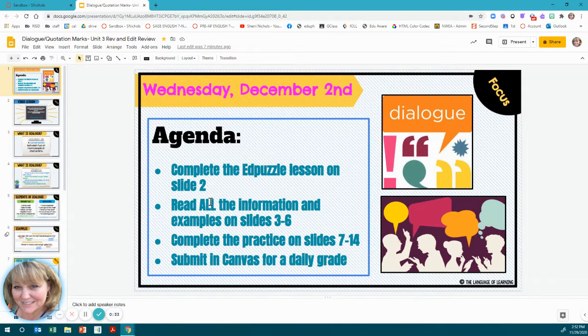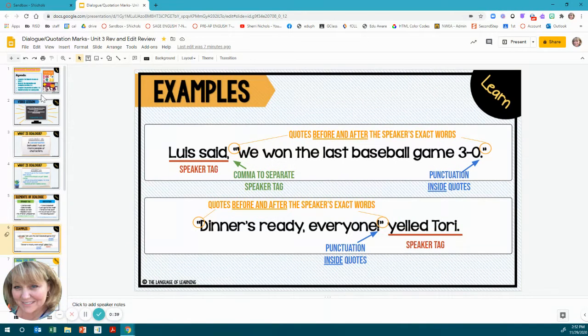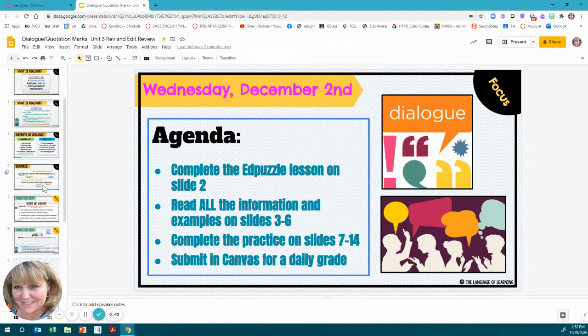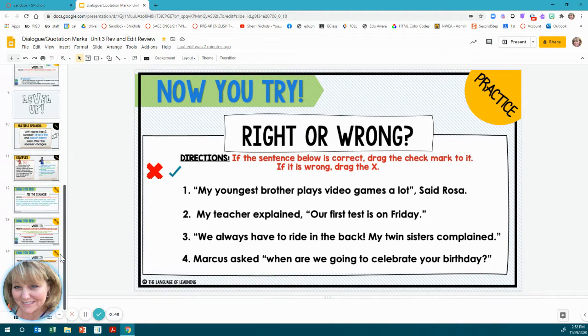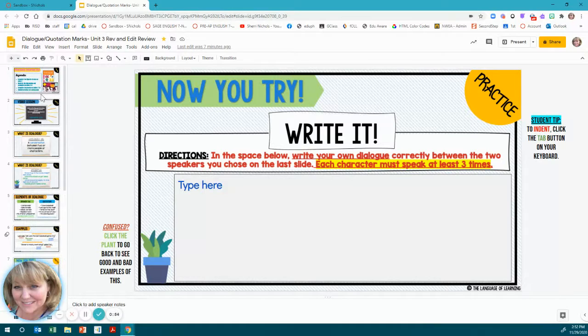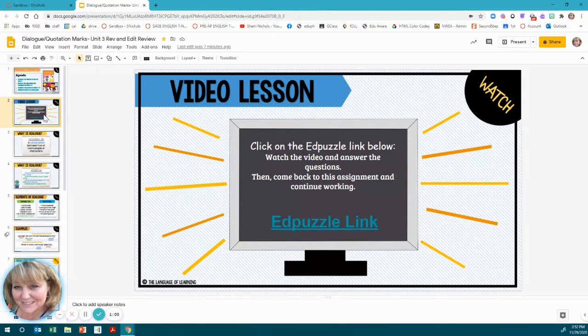And then you're going to read all of the information and examples on slides 3 through 6. And then you're going to complete the practice on slides 7 through 14, all the way down to where you write your own. And once you're finished with all of that, you'll turn it into Canvas. So let's just go on in, and after you complete your Ed Puzzle